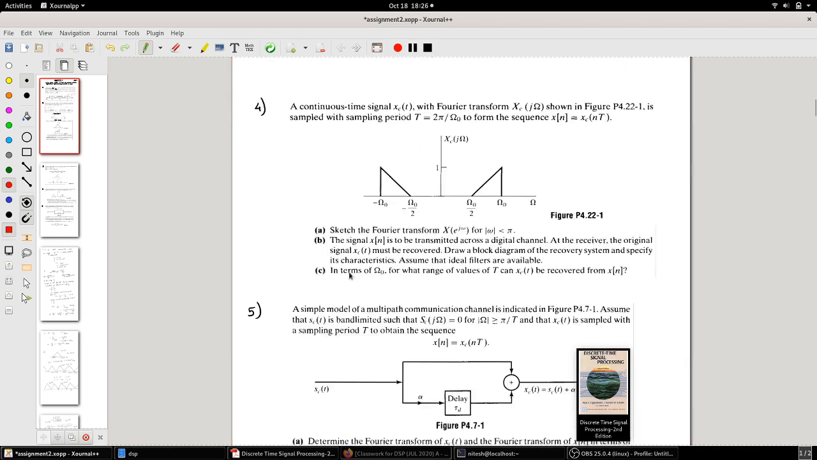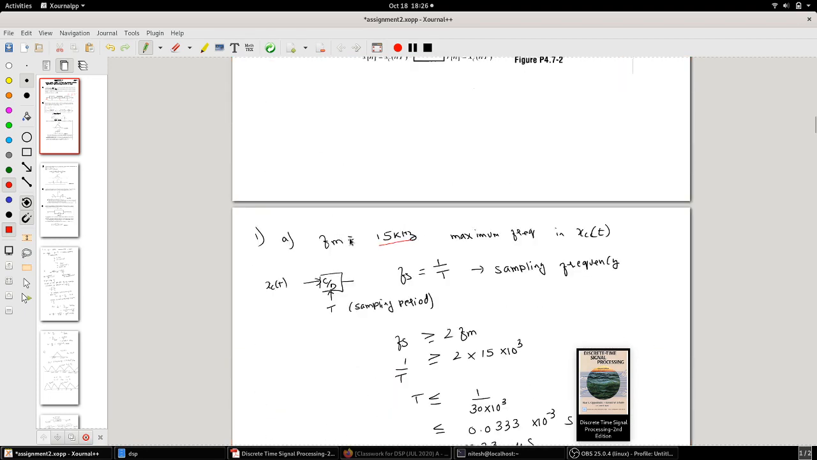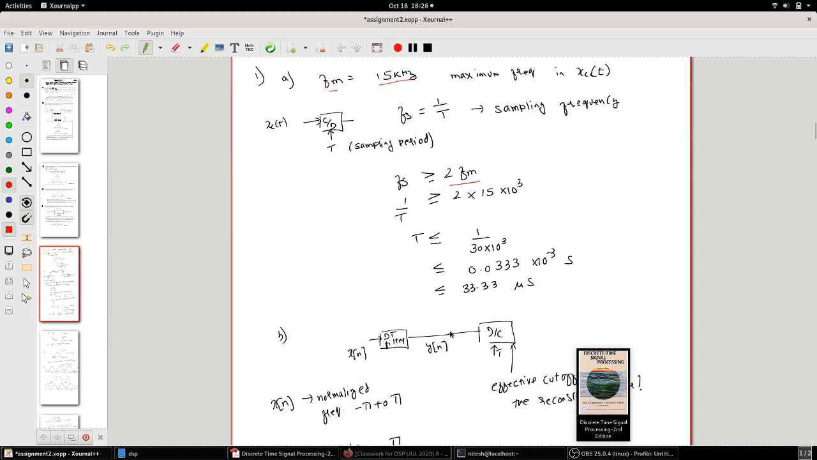So the first question was, xc of t is band limited to 15 kilohertz. That means your maximum frequency content in the input signal is 15 kilohertz. So if maximum frequency content is 15 kilohertz, you will have to sample it at a rate which is twice the maximum frequency content, right? So Fs should be greater than or equal to twice Fm. Fs is 1 by T. So 1 by T is greater than or equal to 2 into 15 into 10 raised to 3. So this T will be less than or equal to 33.3 microseconds. So this will be the answer of A.